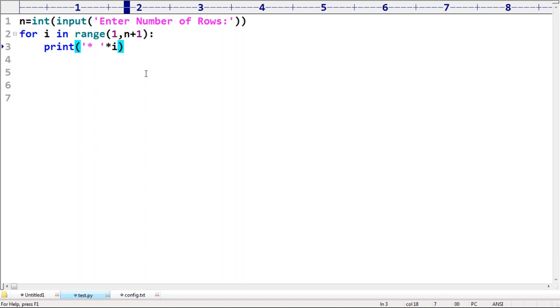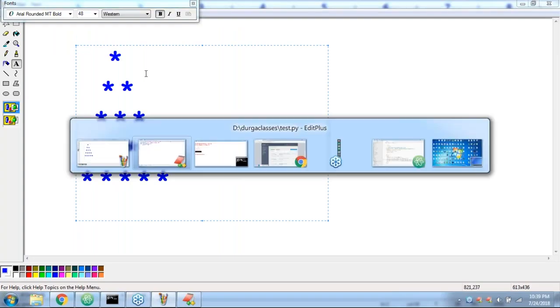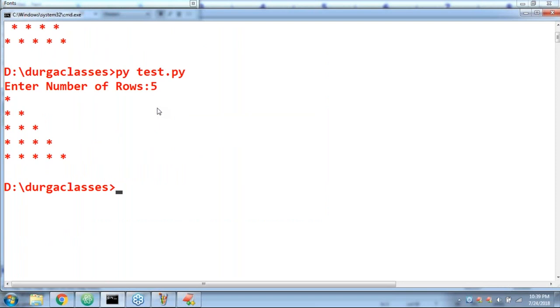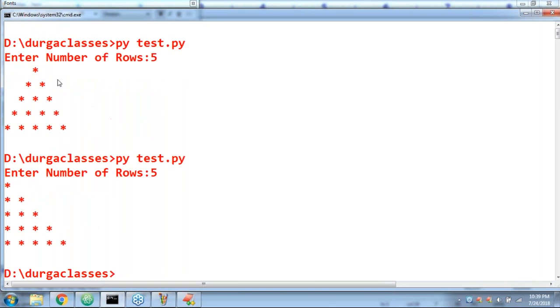1 star. Next time 2 stars. Next time 3 stars, 4, 5. Like this we are going to get, 1 to 5. Have you observed? Enter number of 5. 1, 2, 3, 4, 5. Like this I'm getting. But my requirement is, sir, before this star, some spaces must be required. If we can manage spaces, then it's okay.